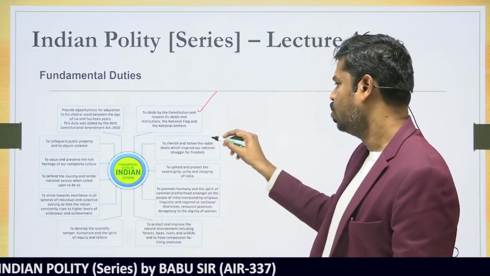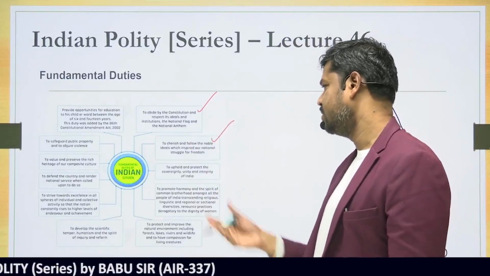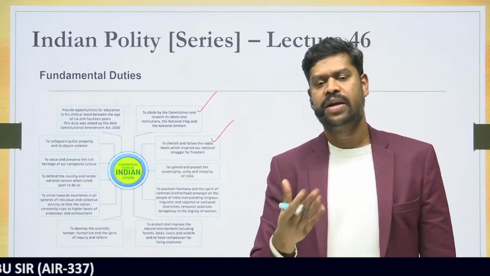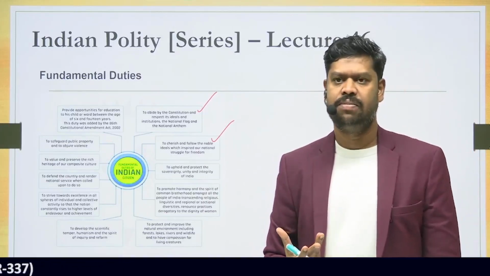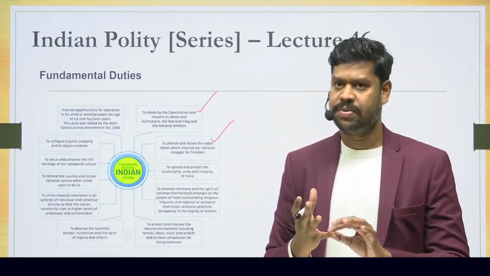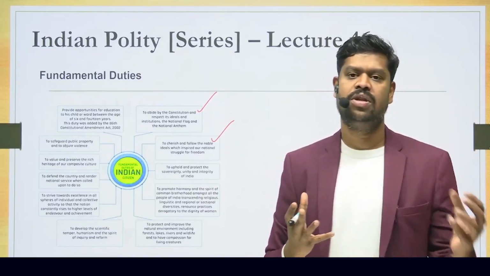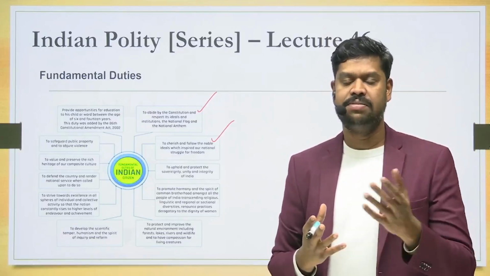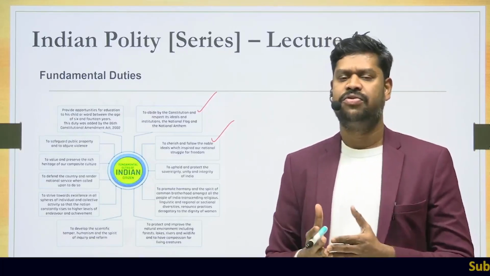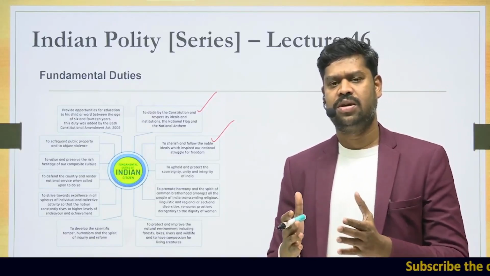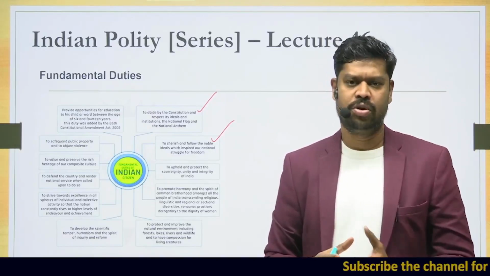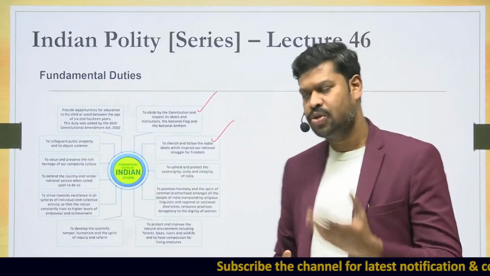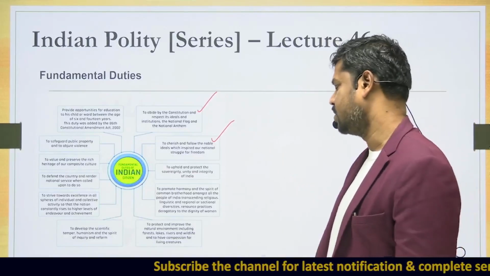Next, to cherish and to follow the noble ideals which inspired our national struggle for freedom. So what are the various noble ideals that inspired our struggle for freedom? Say for example, the ideals like self-respect. There was a self-respect movement during the freedom struggle. Non-violence, satyagraha, ahimsa. So these are all some of the values that were motivating people to go for what is called the freedom struggle, and then subsequently they led to the independence of India. So all these things have to be respected as a citizen.